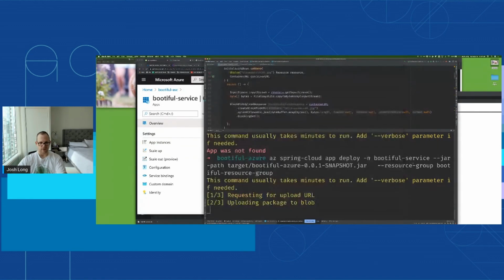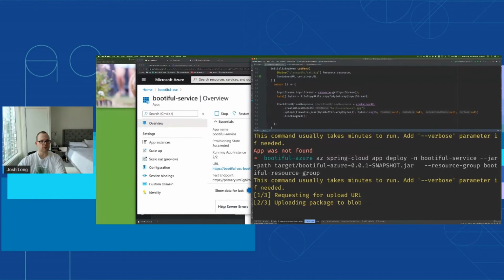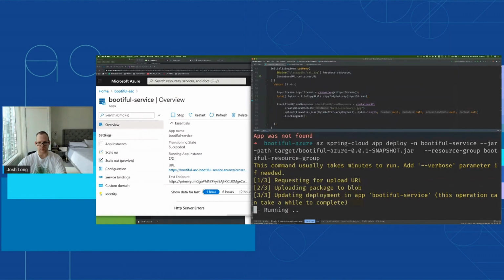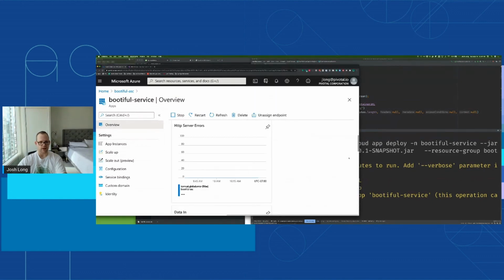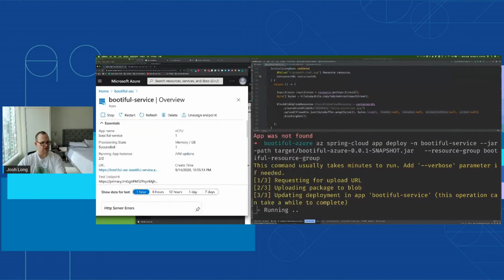And this is going to take the binary, it's going to upload it, and hopefully in just no time at all, we'll see that here, and we'll be able to go to this endpoint URL, right? And we'll see that running in production. But it does take a minute or so. So if there are questions, I'm happy to take them in the interim.